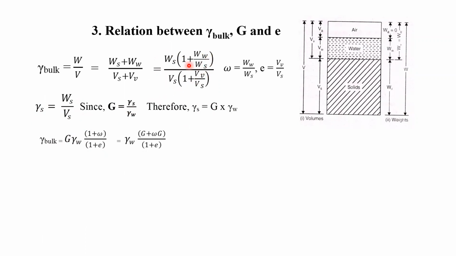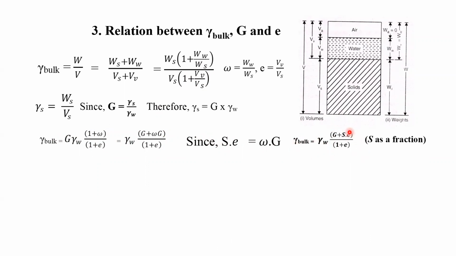And weight of water by weight of solid, as you know, is the water content. So (1 + w) divided by (1 + volume of voids by volume of solid), which is the void ratio. So in place of this, we can write the void ratio e. Finally, the equation we can write is gamma w. If we multiply G in both terms, it will become G plus wG divided by 1 plus e. But we know Se is equal to wG. So in place of wG, we can write Se also.